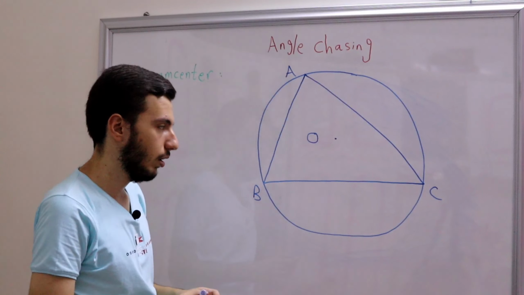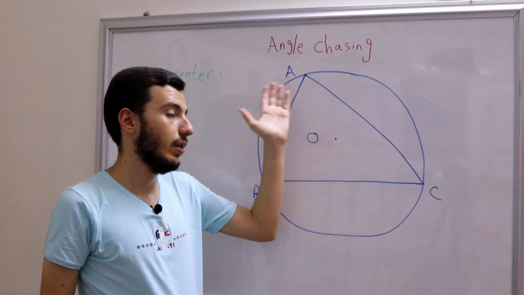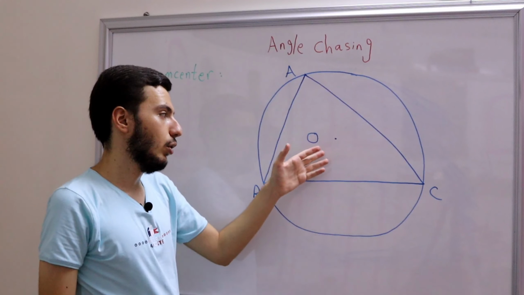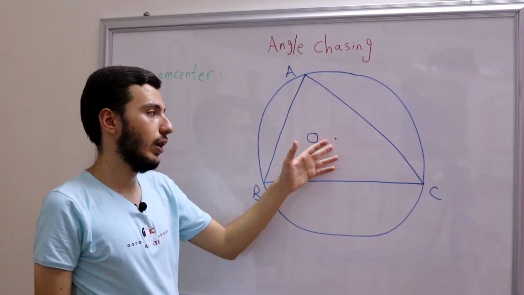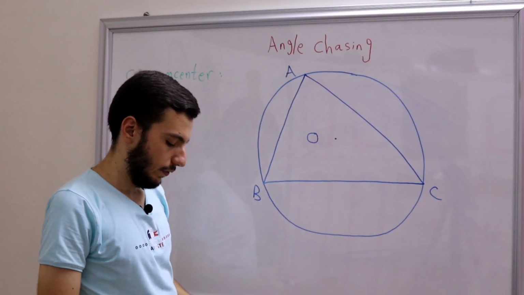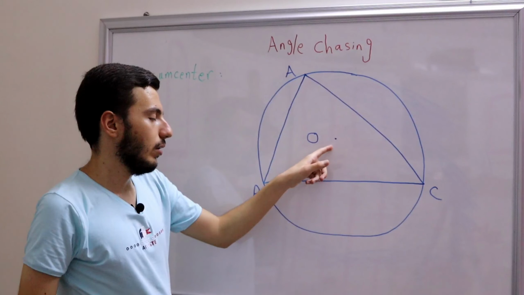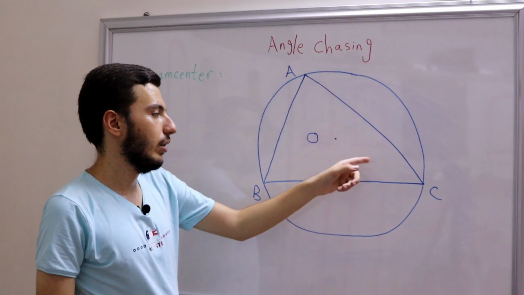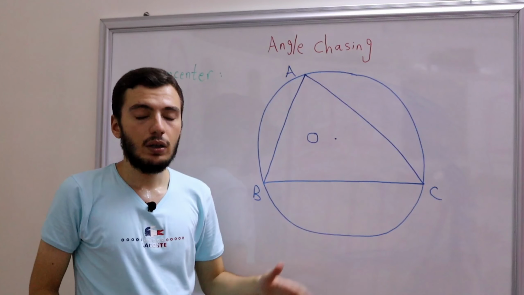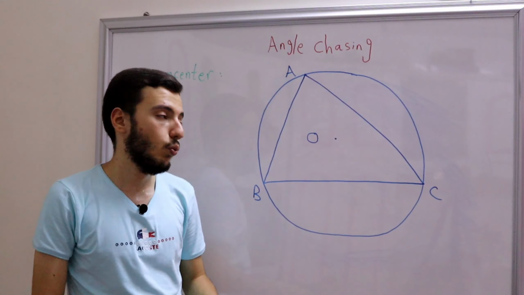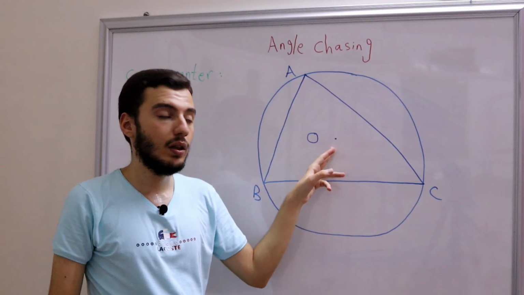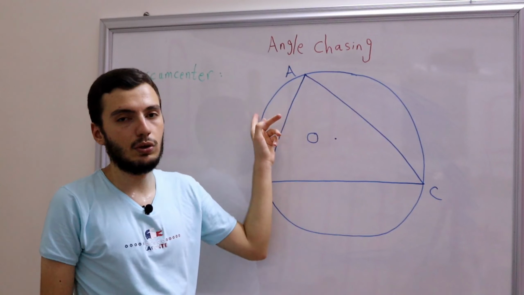So usually we call these centers of the circles O. So for example, O1, O2 if we have many circles. But usually, when we're referring to the circumcenter, we call it O. Okay, so that's the first thing. O is simply the center of this circumcircle that passes through A, B, and C. So what about this? In lots of problems, the circumcenter appears in the problem. That's why we should be familiar with the circumcenter and the circumcircle as well.